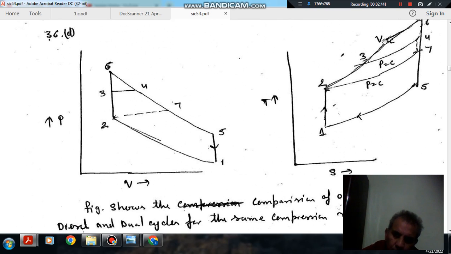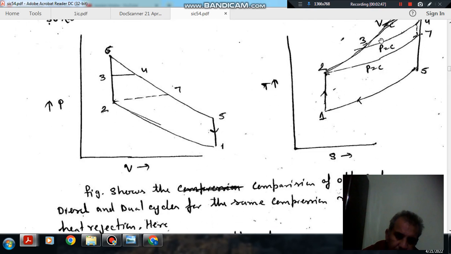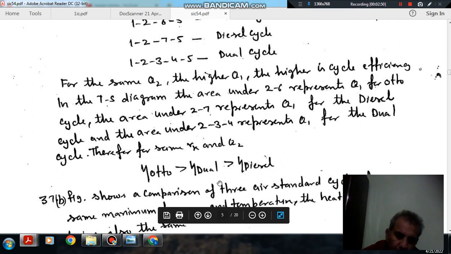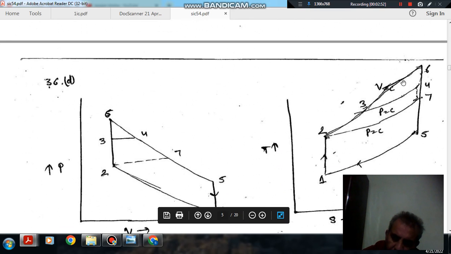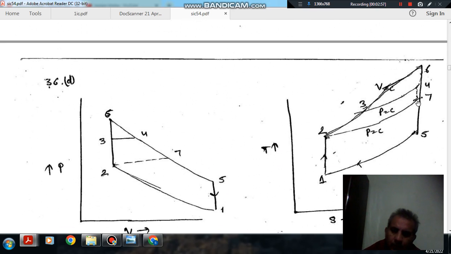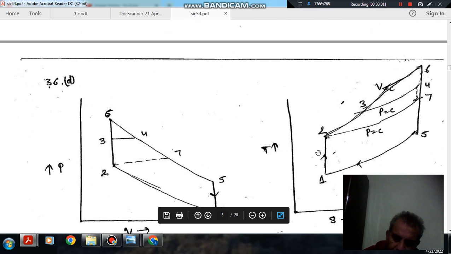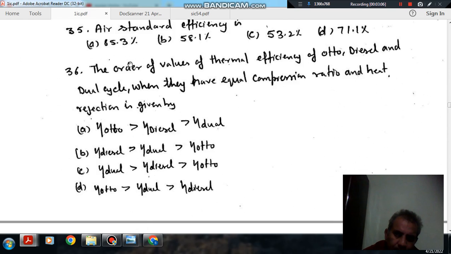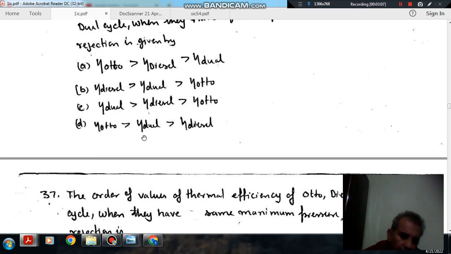So Otto cycle will have more efficiency as compared to dual cycle as compared to diesel cycle, because here heat is higher, here heat is lower, and here heat is least, for the same heat rejection and for the same compression ratio. Okay, so the answer is D. Otto cycle has higher efficiency as compared to dual cycle as compared to diesel cycle.